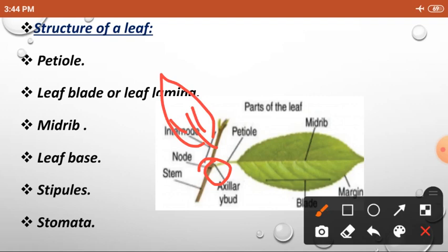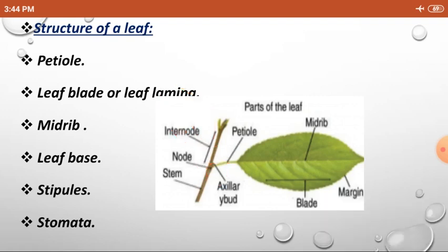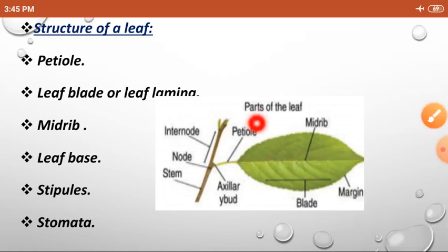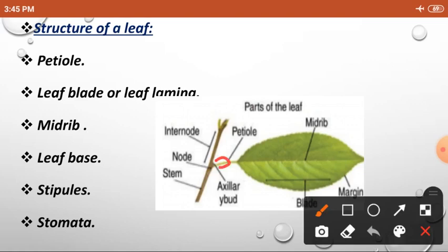Okay. So the first one, petiole. Petiole means the leaf stem. And next one, the whole flat surface of a leaf is called leaf blade or leaf lamina. The center vein in the leaf is called midrib, and from this the other veins arise. And leaf base: the place where the leaf is connected to the stem is called leaf base.